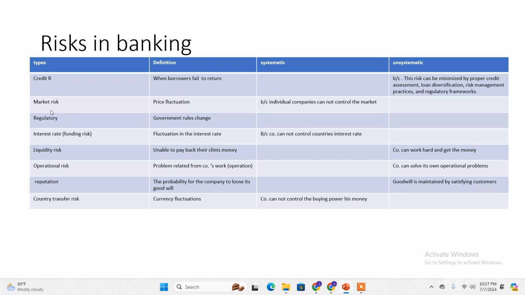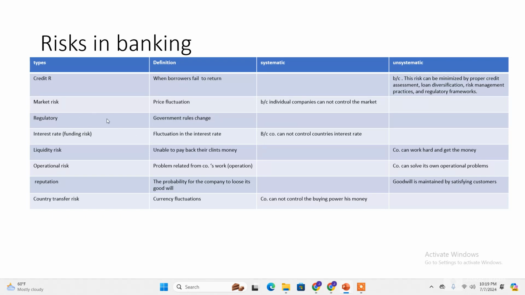The other one is a regulatory risk. This is when the government rules change regarding the function of our company. So this is the risk that the government prohibits what we are doing or what we have intended to do. So we cannot do that because the regulation has been changed and prohibits us from doing it. The possibility of that occurring is a regulatory risk.